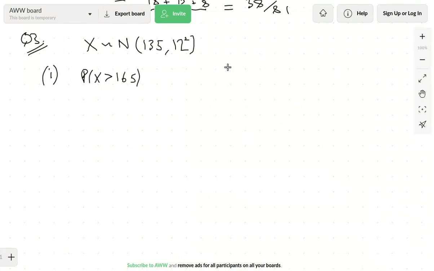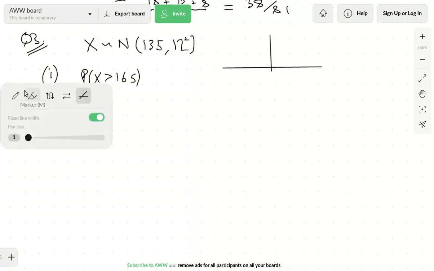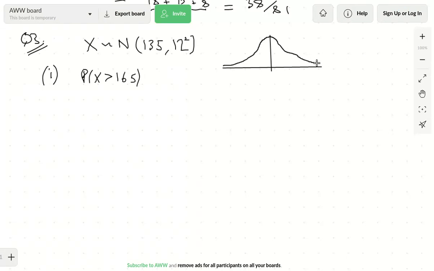than 165. Now nowadays, because of your calculators, nobody ever draws diagrams anymore, but it's going to be mega useful at the end. So you want to get in the habit of drawing diagrams, even though I know your calculator does all your thinking for you on these simpler questions anyway, but not on the trickier ones. We've got 135 in the middle. We want it to be greater than 165. So we want this little bit here.